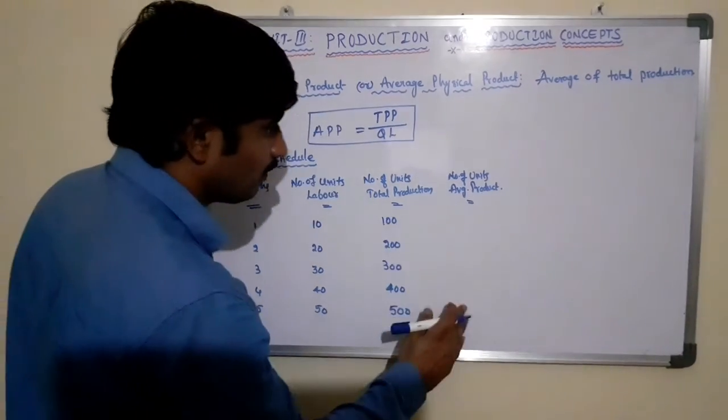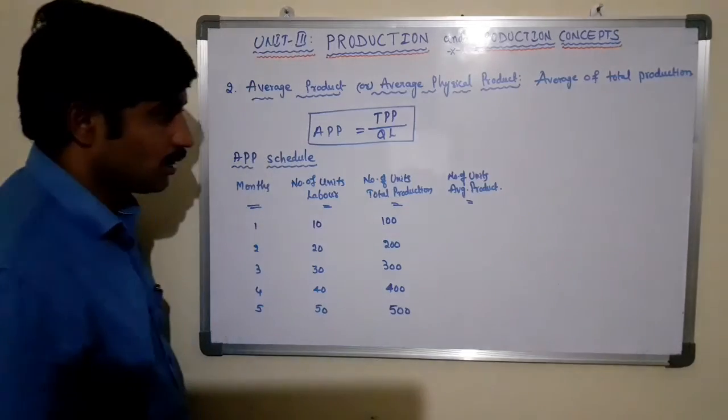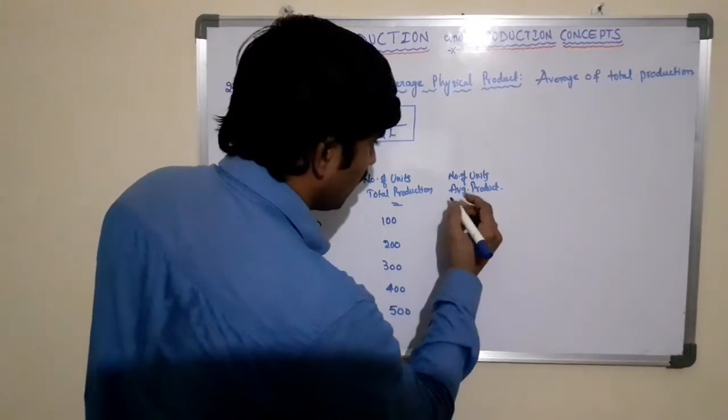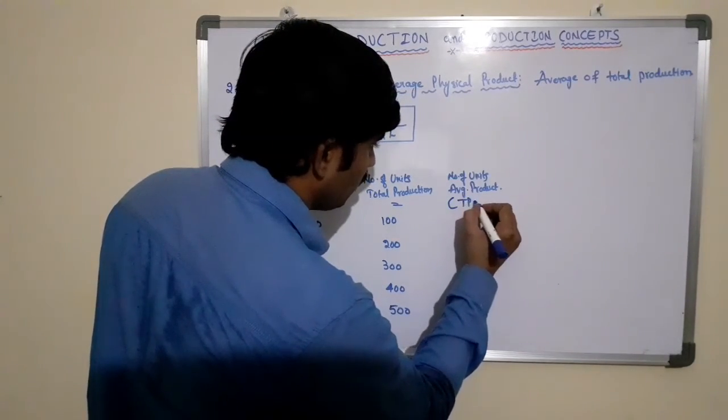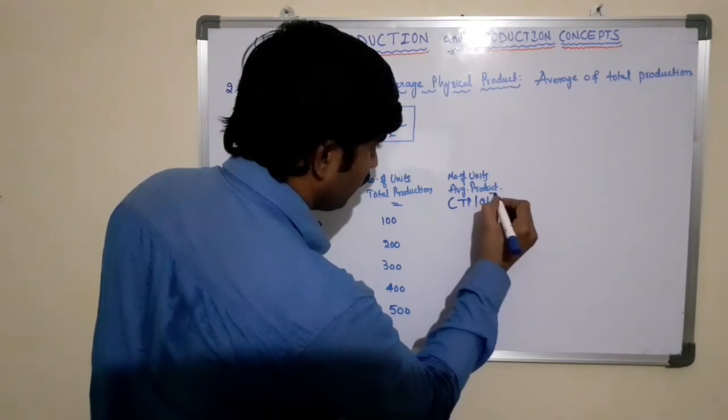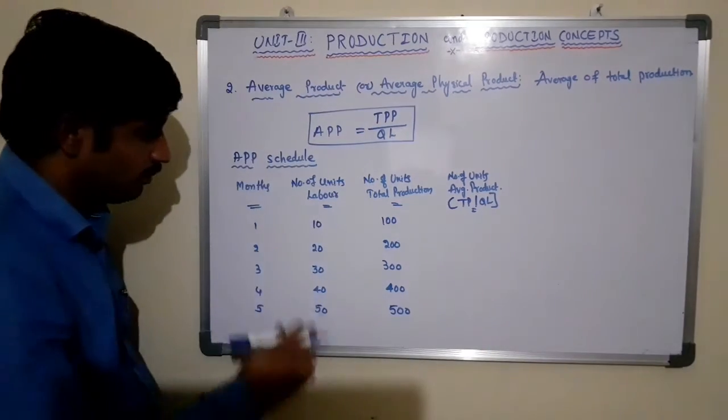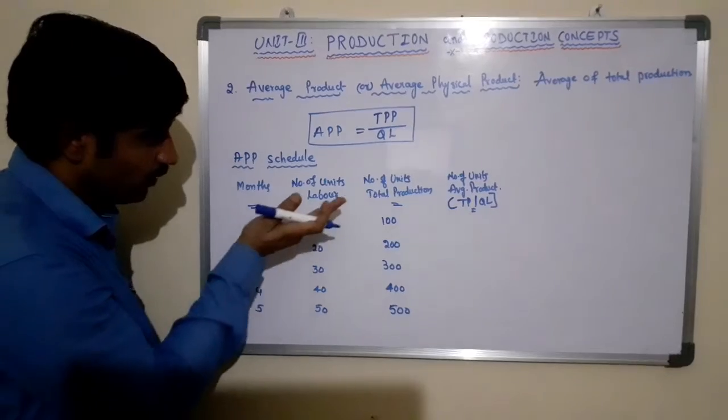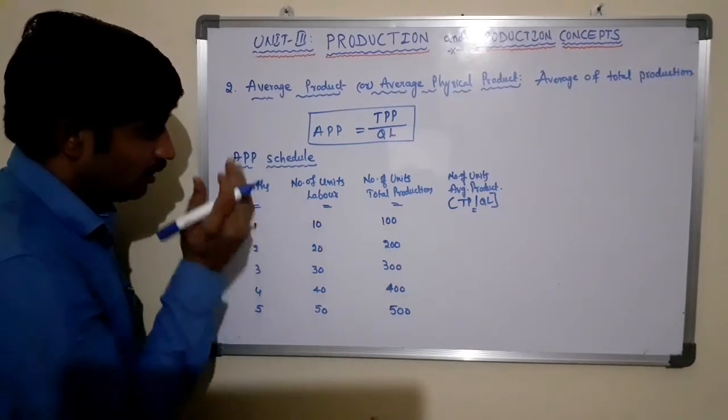Now coming to the number of units in terms of average production, as we have seen, average production is total production divided by quantity of labor, the relationship between the quantity of production and the labor.